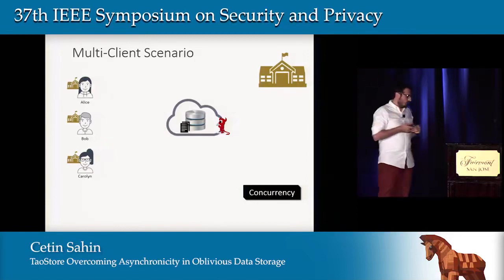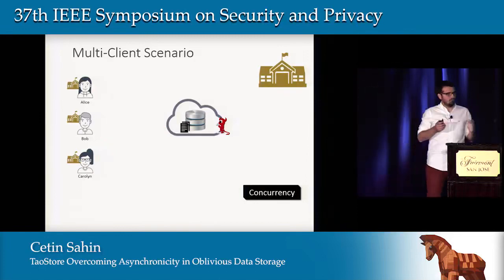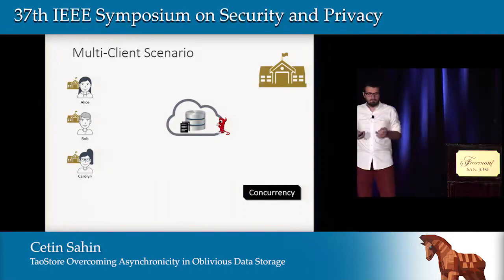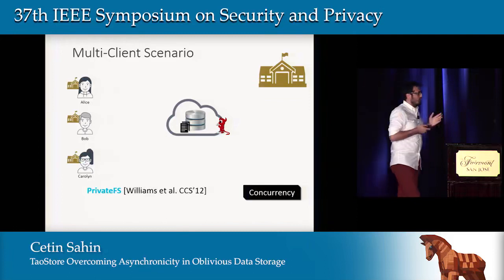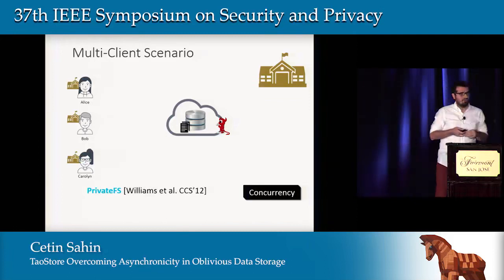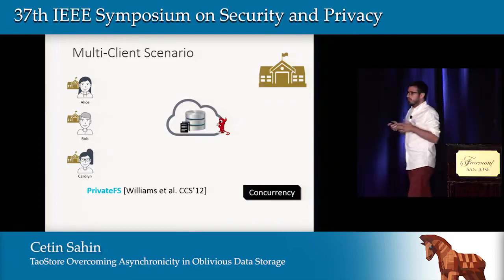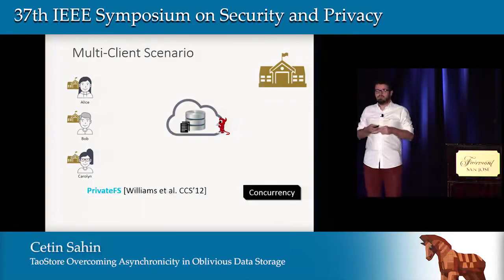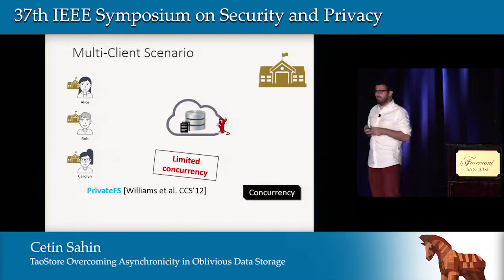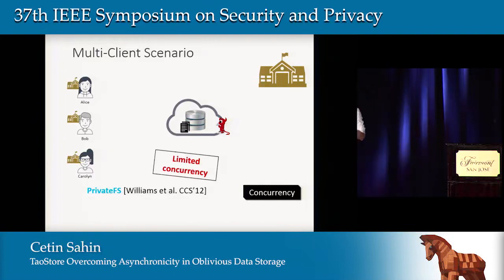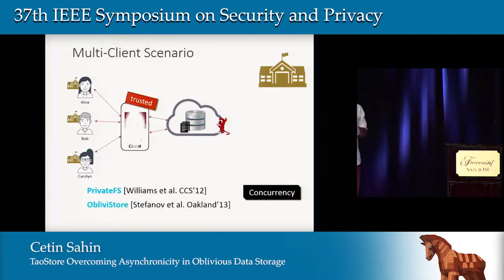To date, we don't have many solutions that leverage parallelism for higher throughput and efficiency. The initial work was PrivateFS, which tried to provide parallel oblivious accesses to the cloud storage. Unfortunately, PrivateFS supports a small number of concurrent clients.